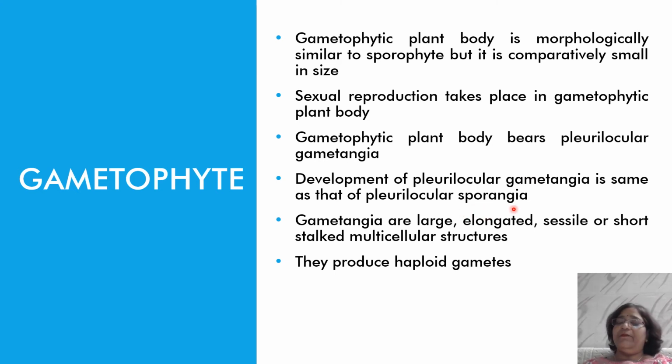The development procedure is the same in the gametangia as in the plurilocular sporangia. Gametangia are also large, elongated. They may be sessile or with a short stalk, multicellular structures, and they produce haploid gametes. Gametes are always haploid in nature, that is, one set of chromosomes.